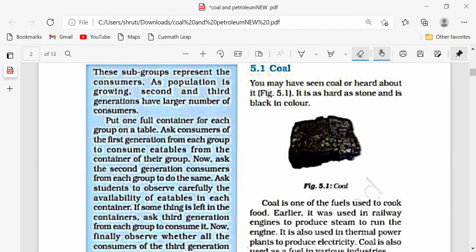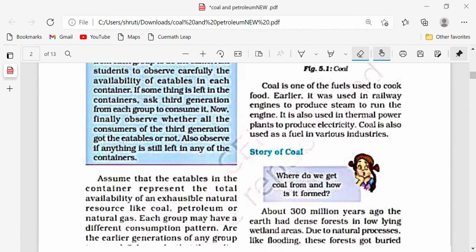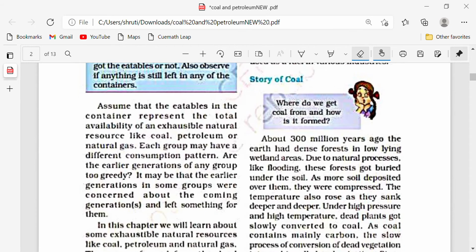Now there are a few resources given in this chapter. We are going to study about coal, petroleum and natural gas. There is an example given here; you can just read it out. It is not going to come in your exams, but the thing that can be tested is the natural resources that are exhaustible.